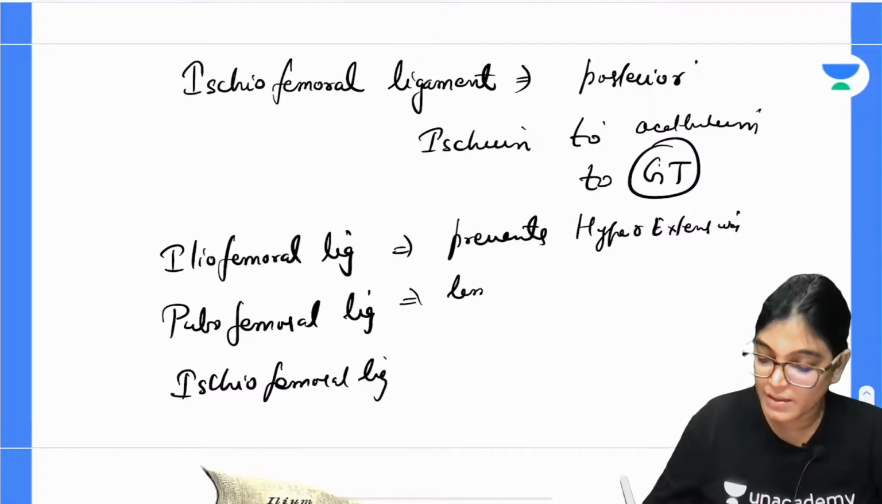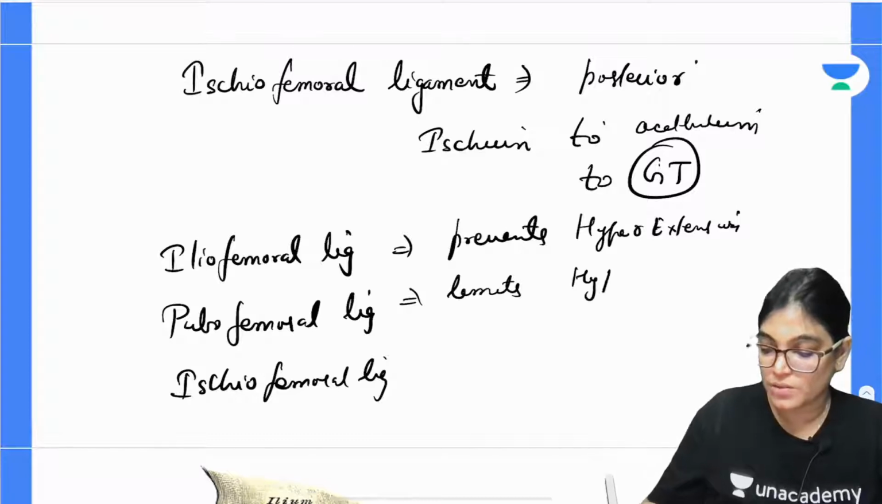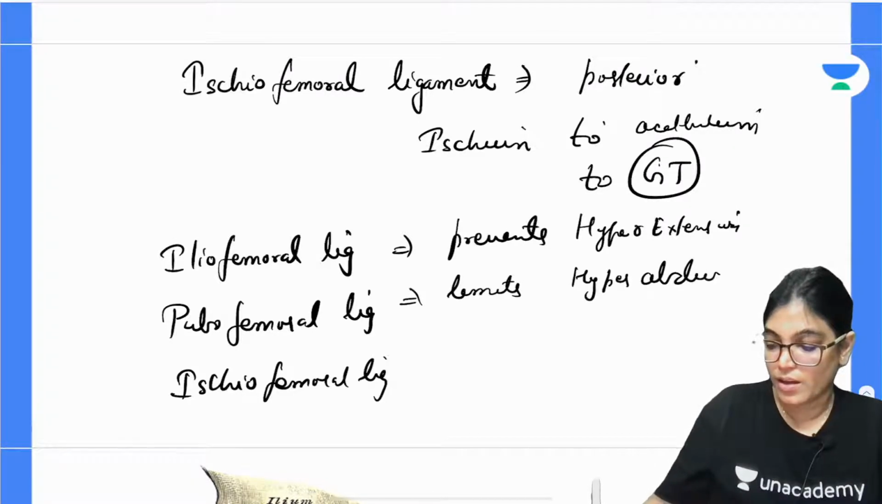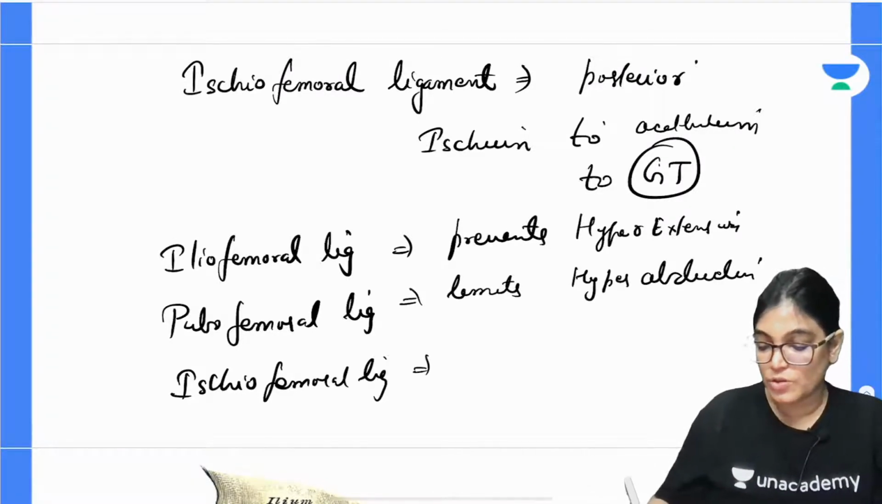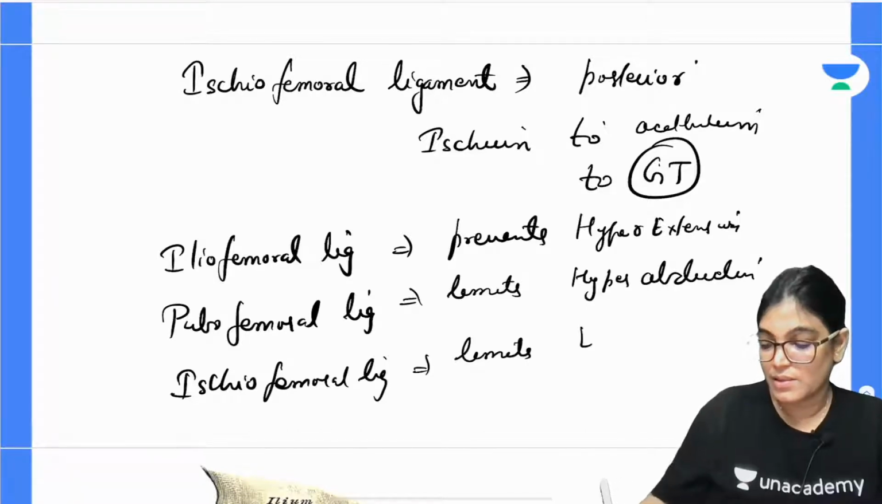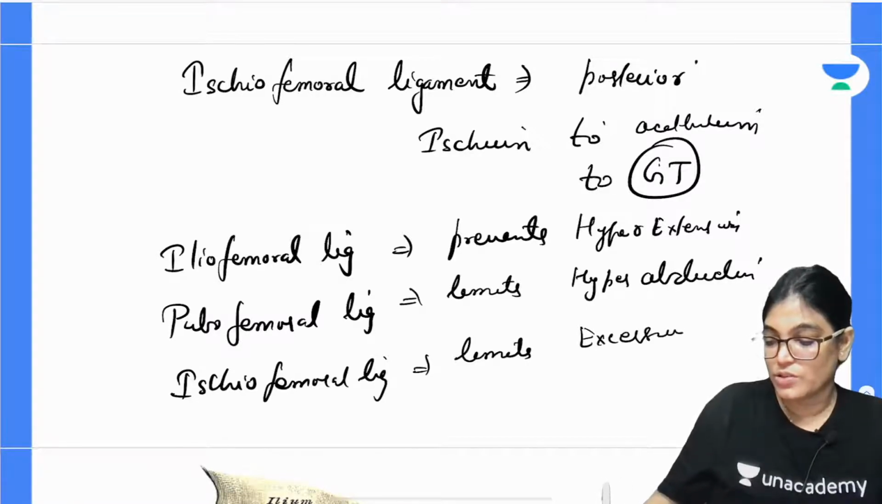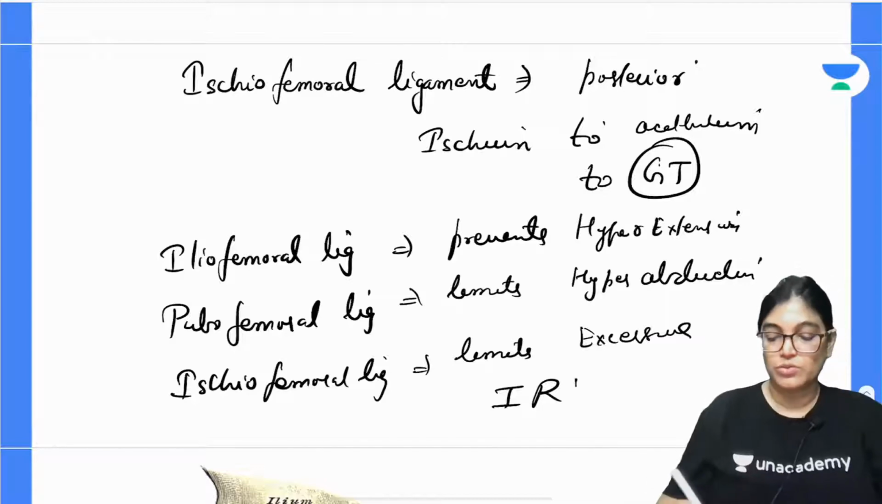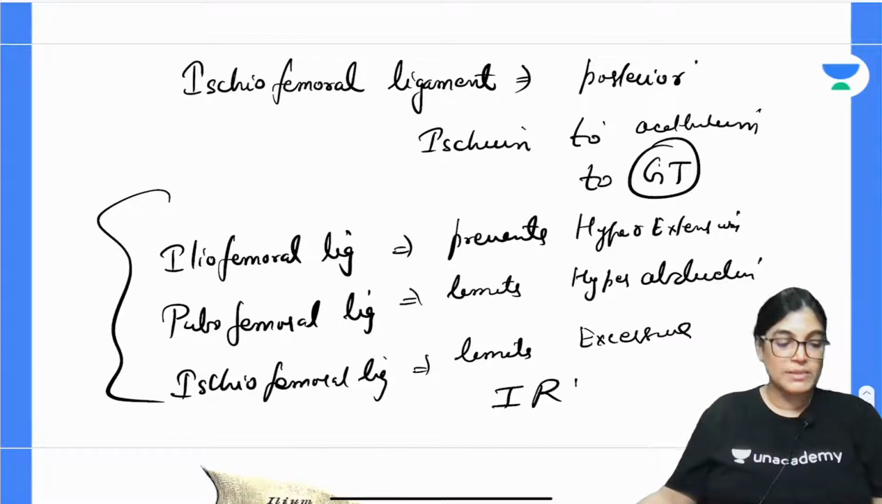Pubofemoral is limiting hyperabduction, and ischiofemoral is limiting excessive internal rotation of the hip joint. So, this is the function of these three ligaments.